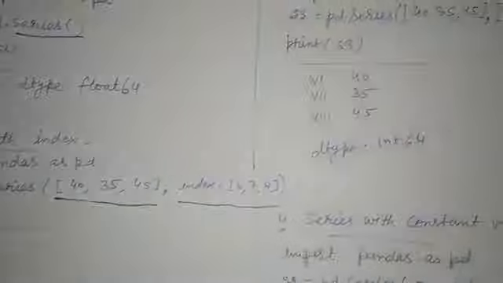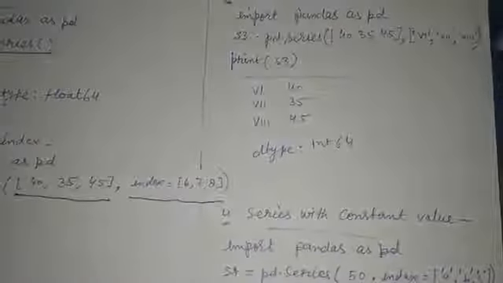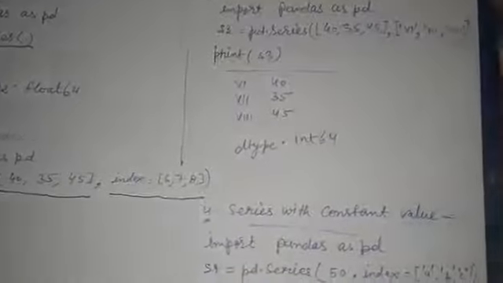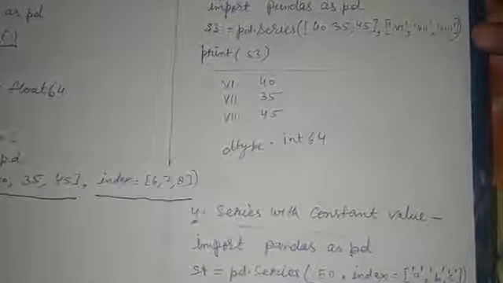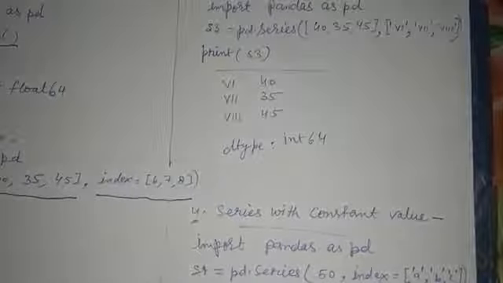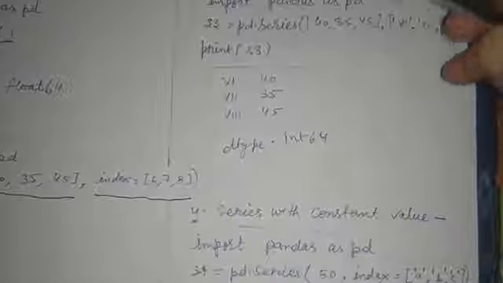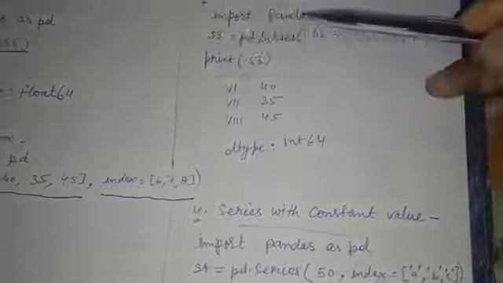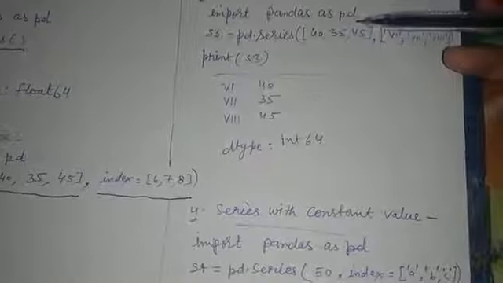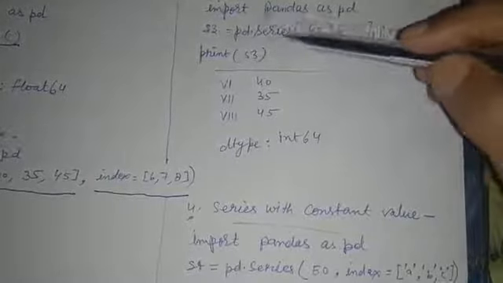Next, move to the third way of creating a series. And this is, we are going to index our data through character, text or string index, which is quite interesting. Import pandas as pd. s3 is equal to pd dot Series.